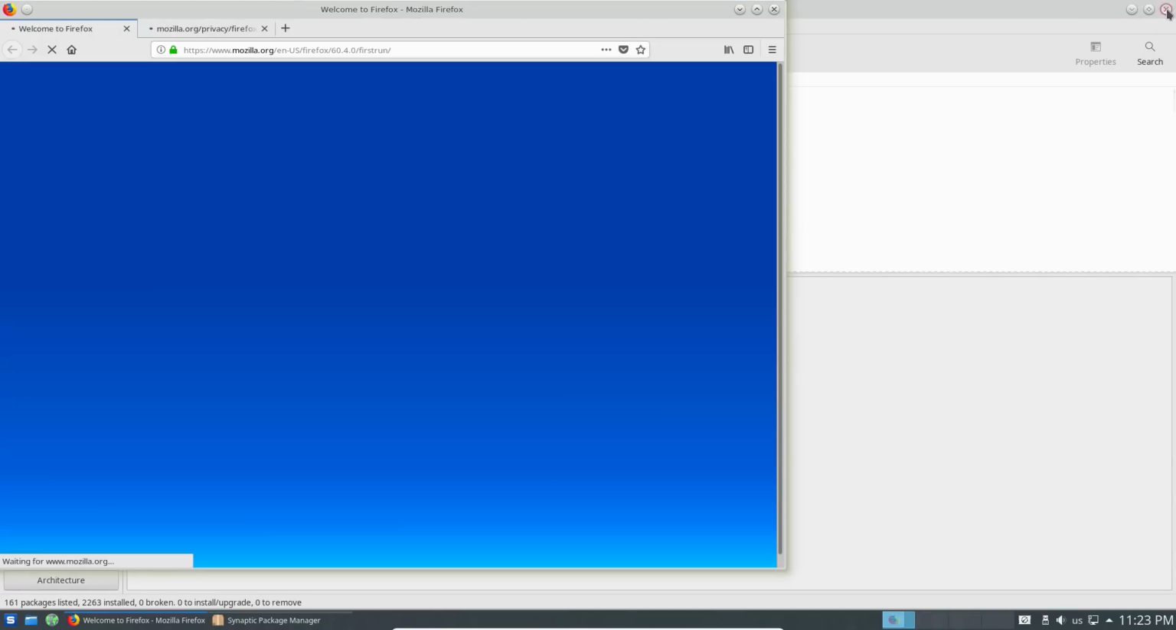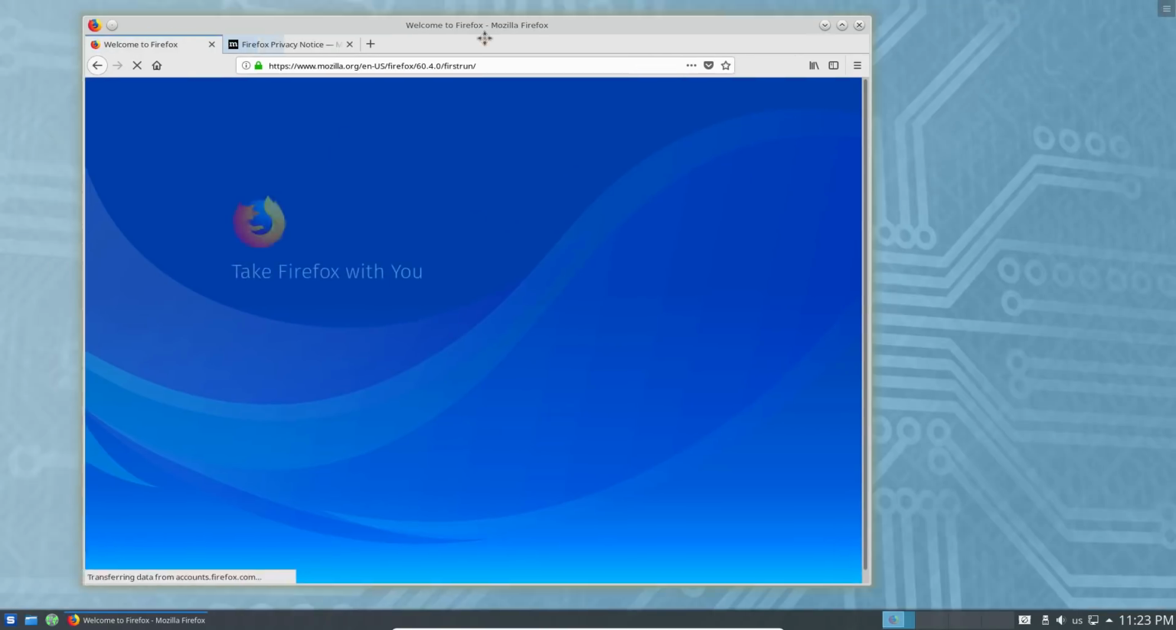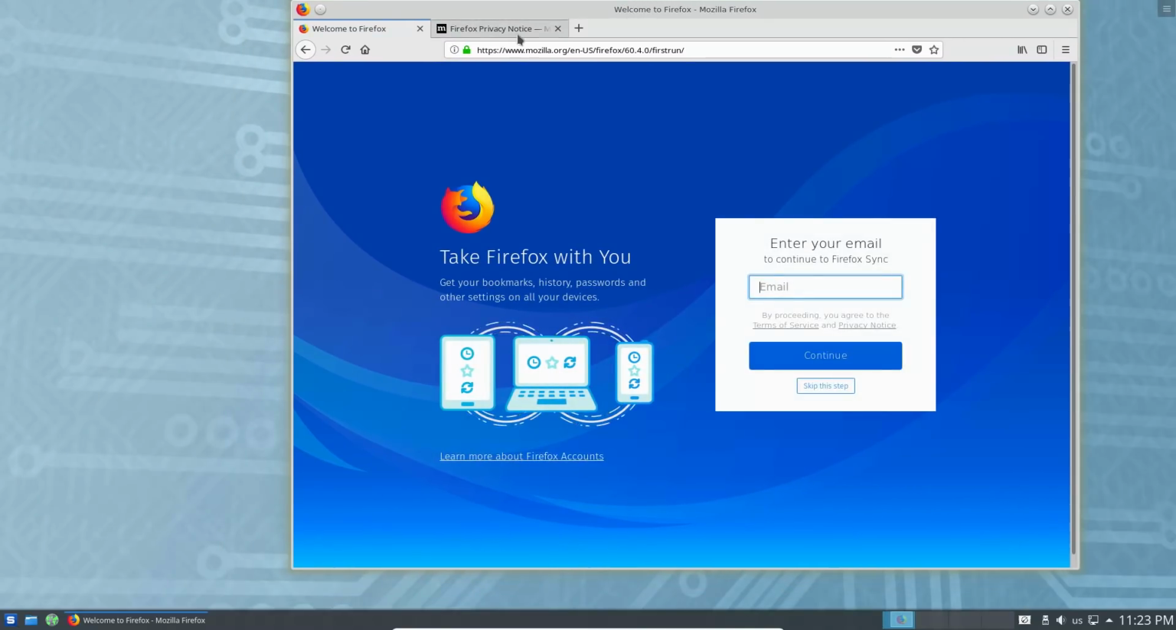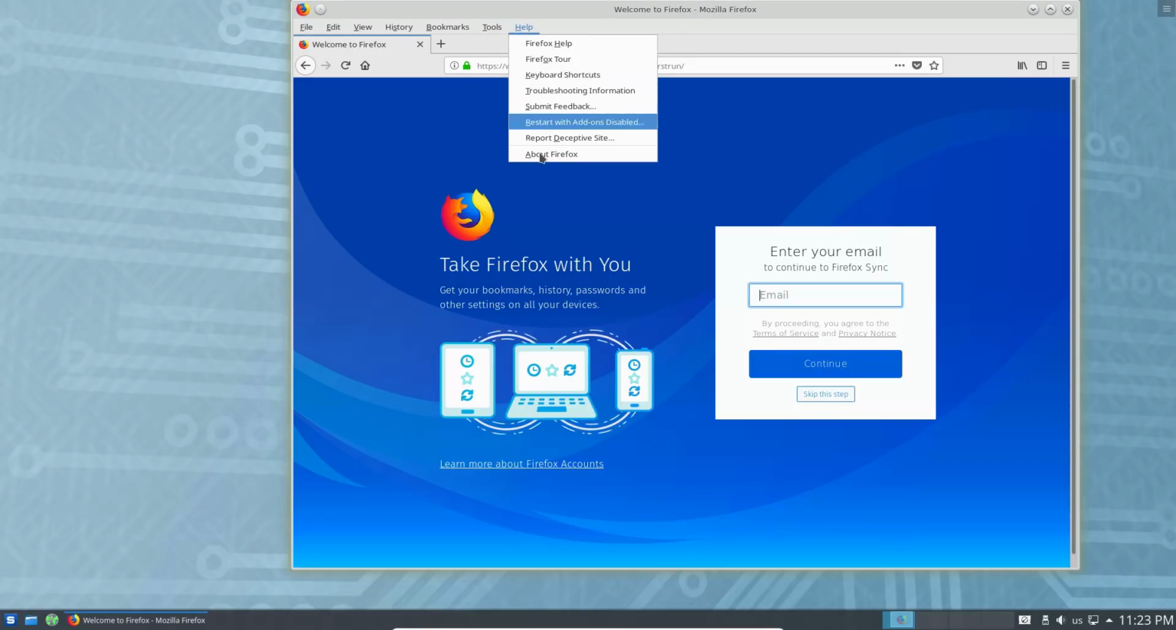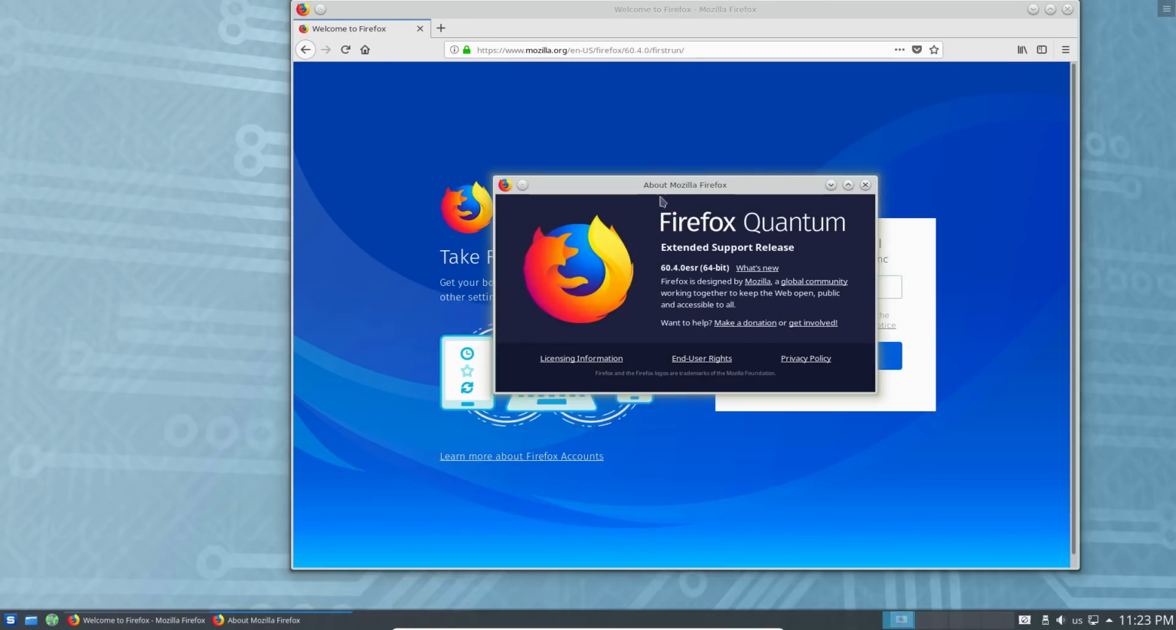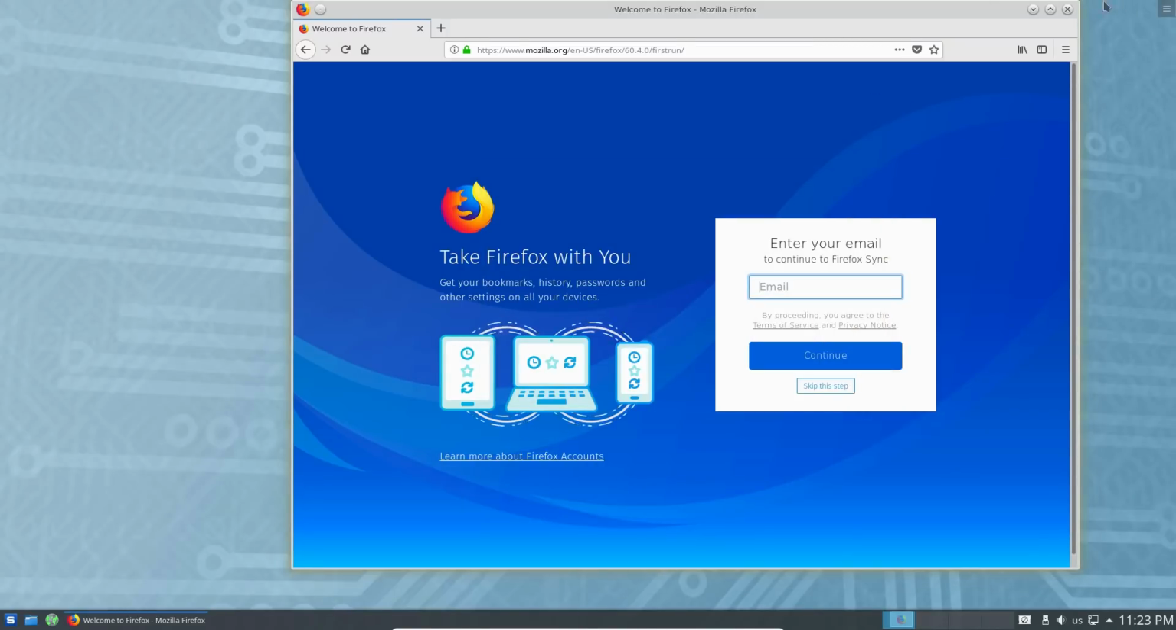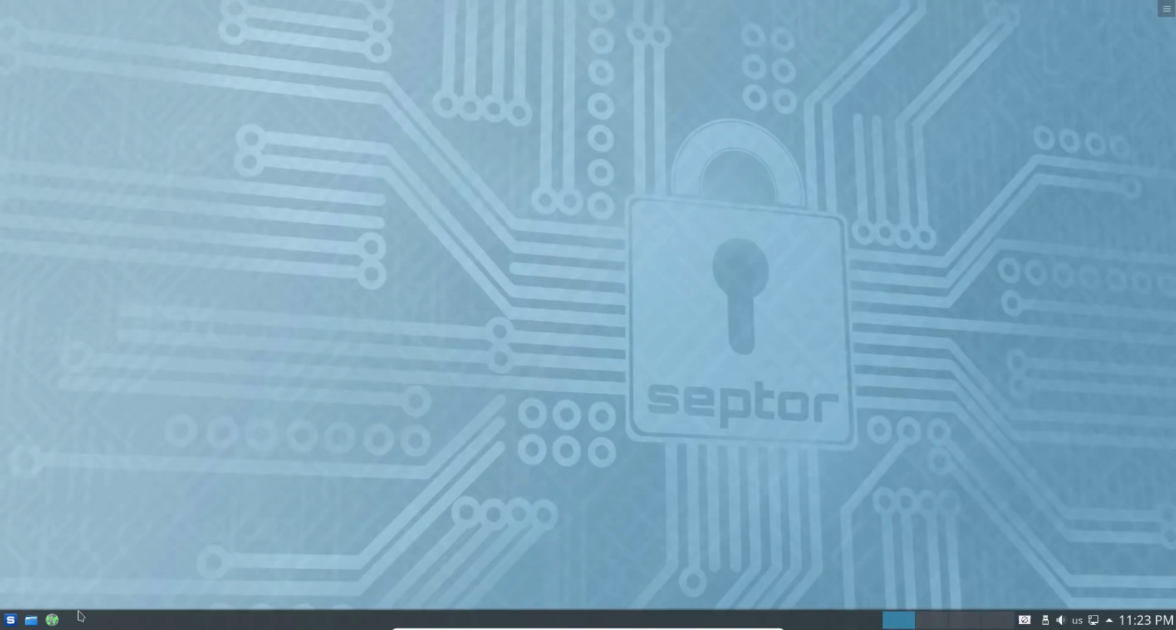Firefox seems to be running. Woohoo! We have internet. Look at that. We have internet, folks. So we are on Firefox Quantum. It is 60.0.4 ESR, so it is still based on Quantum. It's just pretty old.